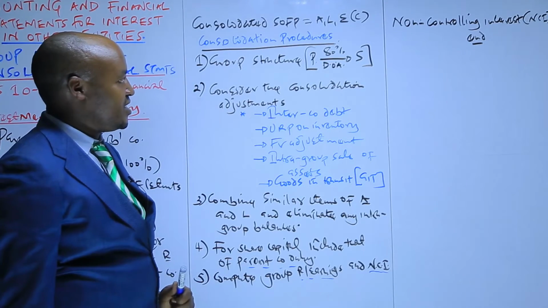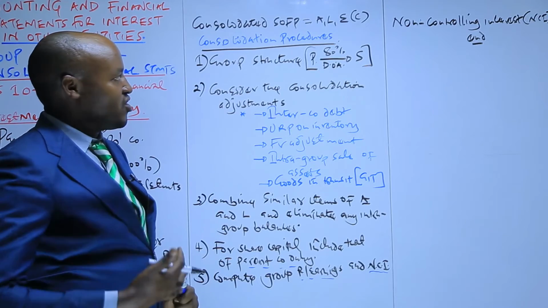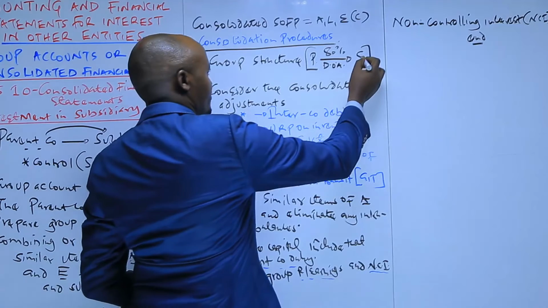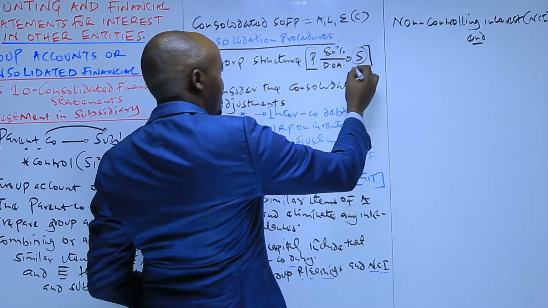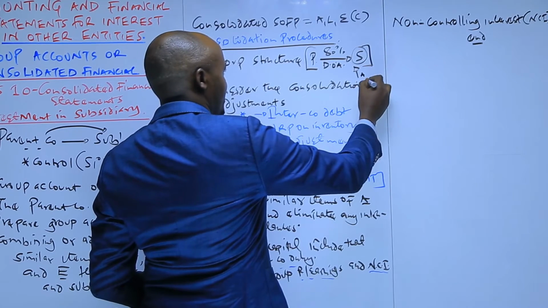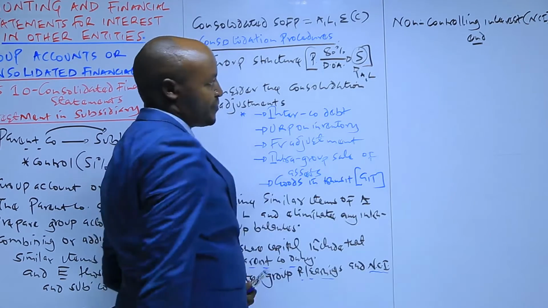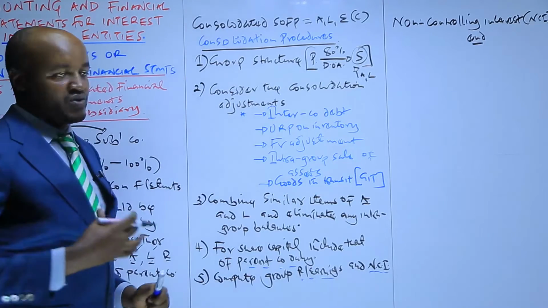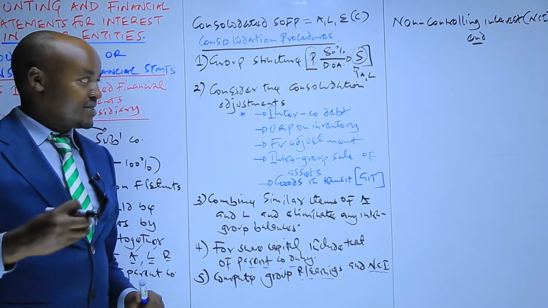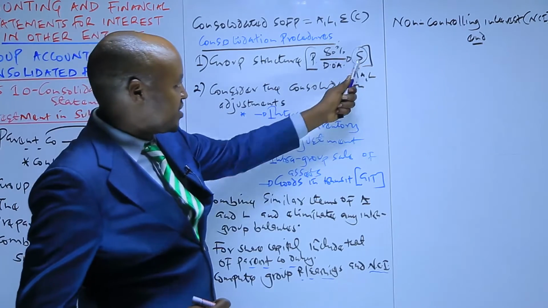But the parent company only acquired 80% of this subsidiary. Or in other terms, the parent company only acquired 80% of the assets and liabilities of this subsidiary. But in preparing the consolidated statement of financial position, we take into account 100% of the assets and liabilities of this subsidiary.